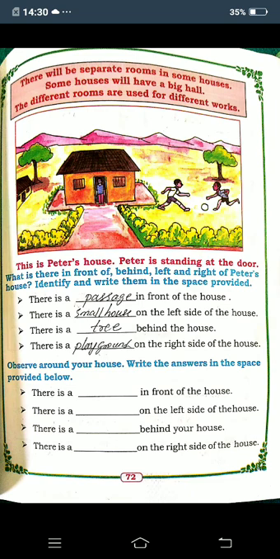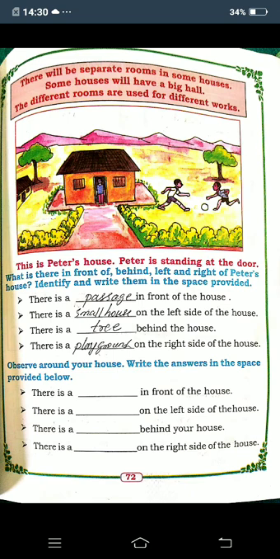First one, there is a dash in front of the house. So in front of Peter's house, what is there children? There is a passage. P-A-S-S-A-G-E, passage. Next, there is a dash on the left side of the house. What is there in the picture on the left side? There is a small house, no children? Or we can also write tree.